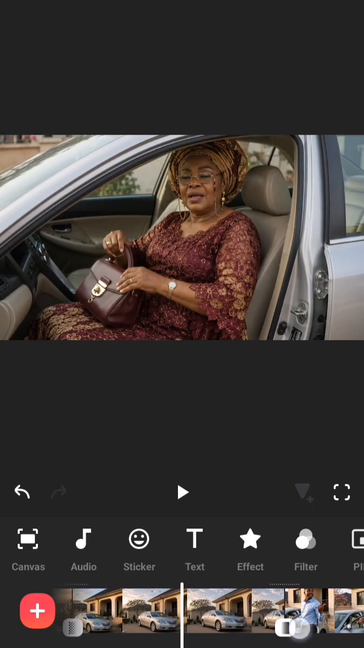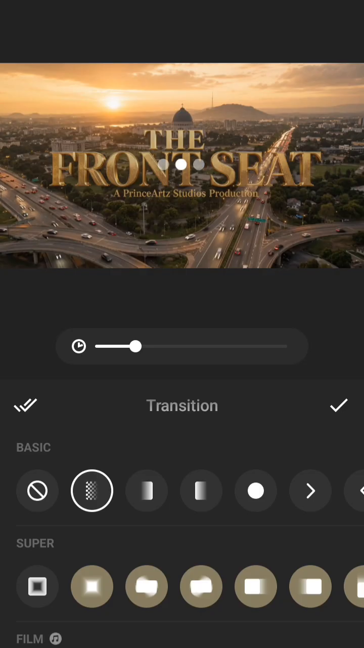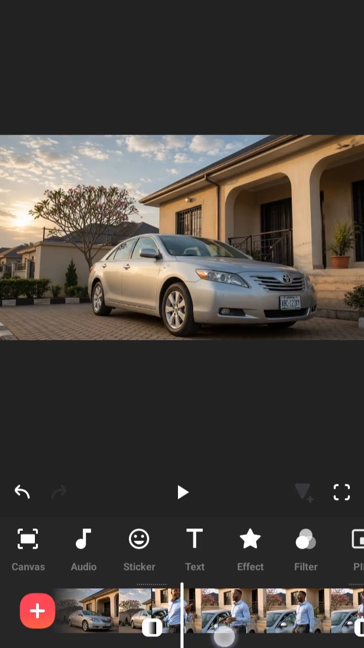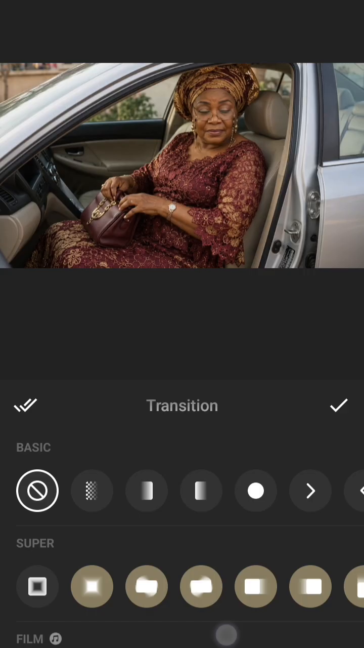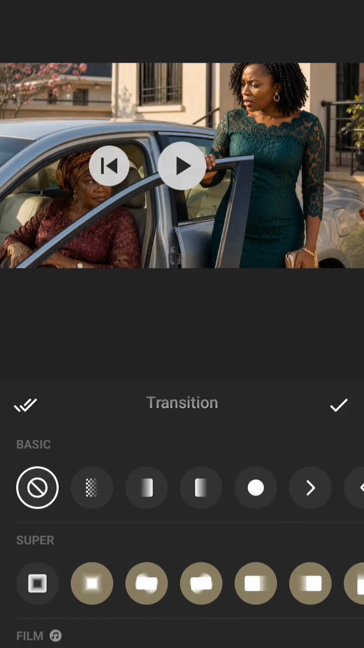So as you can see, once you click on this part, you will see transitions. Once you click on this square line here, you see the square shape. So here we have these different transitions I'm going to be adding. This particular one, I think I should use. I don't want to use so many transitions, so I just want to stick to one.